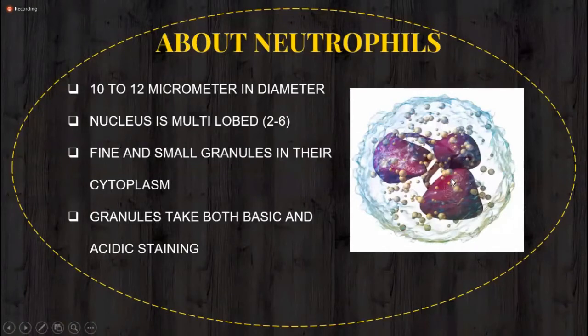This is a multi-lobed nucleus, and the lobes may range from 2 to 6. So some cells comprise 2 lobes, might be 3, 4, 5, and 6 lobes. So a maximum of 6 lobes of neutrophil. So the nucleus is multi-lobed. This is one major identification point of neutrophil. Now come to the granules, because I have already told you this is a granulocyte. So granules are present in their cytoplasm. Look at these granules. These are fine and small granules present in their cytoplasm.